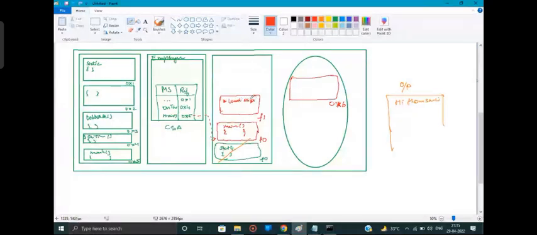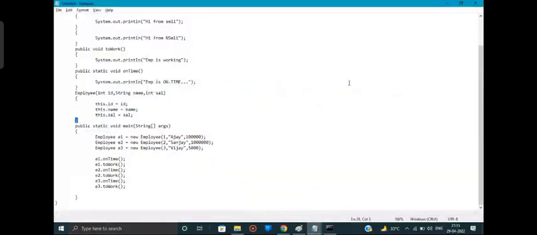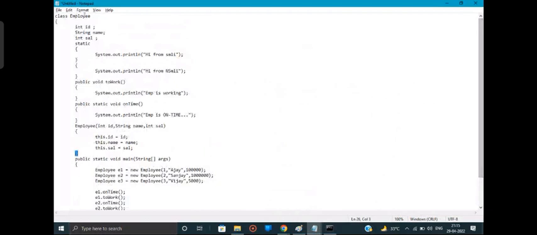So now how will it load? What are the non-static members that I have in my program? I have non-static variables: ID, name, salary. I have a non-static multi-line initializer. I have a non-static method by the name toWork. And I have a constructor also.